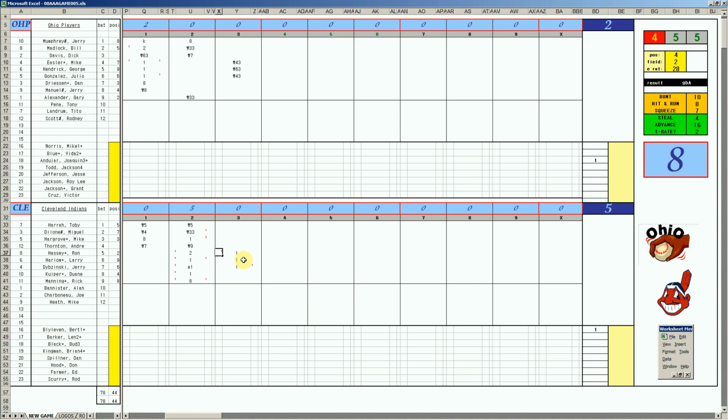These Indians, man, if they didn't give up 19 runs in game 1, you know. But yeah, they can put guys on with just about anybody. Runners on the corners, playing Kuiper. 2-3, double to center field. Dibzinski holds at 3rd because we got another monster inning on the horizon.